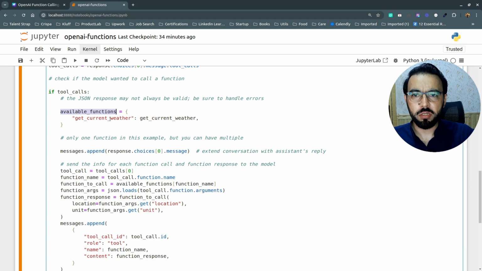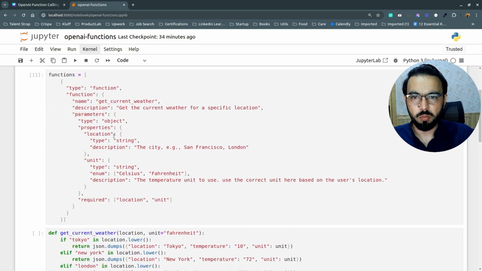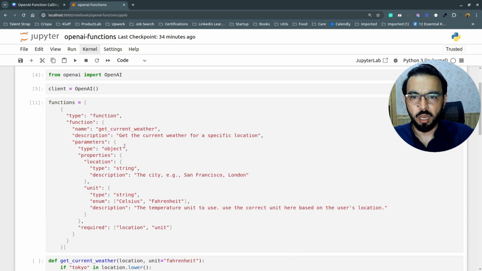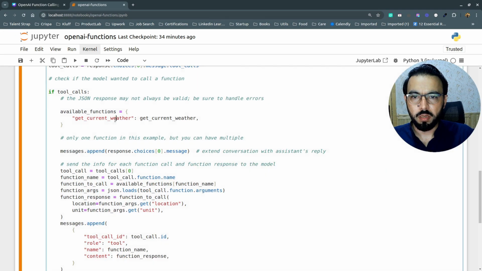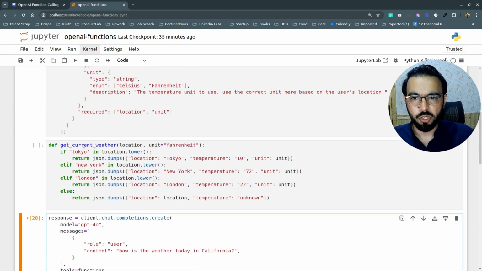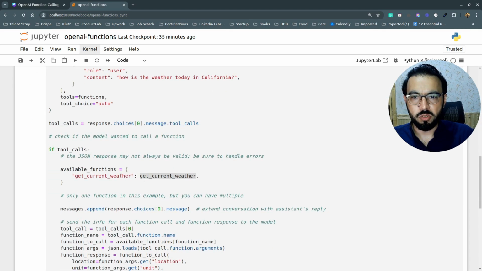If tool calls is not empty, then I'm defining a dictionary called available function, and the function name I have defined when I was passing that function name to the GPT model here in the function. So I'm defining that same key here, and then I'm setting the value of that key to the actual function, which is get weather report. So if you go here is the function get weather report, and it is set based on this function name which we are passing to the GPT model.